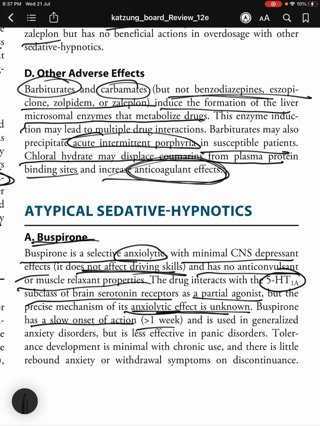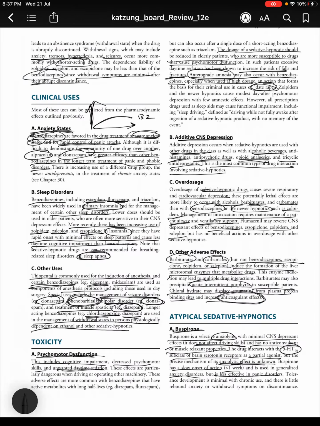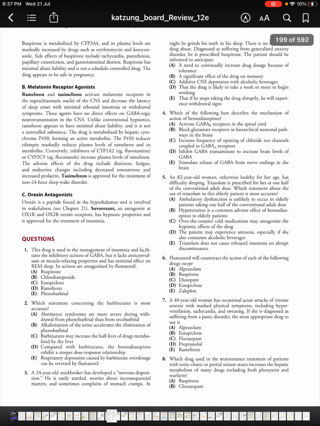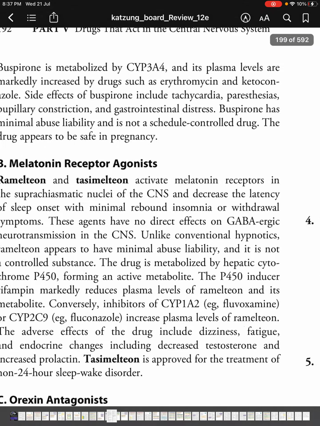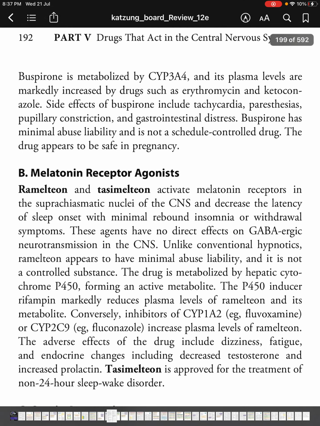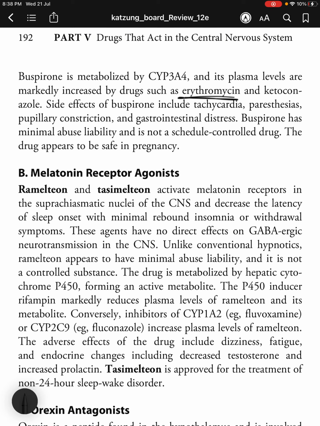Buspirone has a slow onset of action greater than 1 week, and it is used in generalized anxiety disorders but is less effective in panic disorders. Tolerance development is minimal with chronic use, and there is little rebound anxiety or withdrawal symptoms on discontinuance. Buspirone is metabolized by CYP3A4 and its plasma levels are markedly increased by drugs such as erythromycin and ketoconazole.